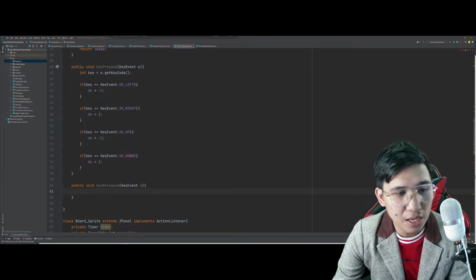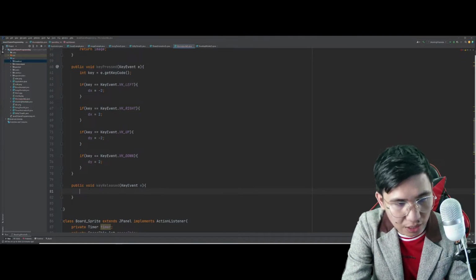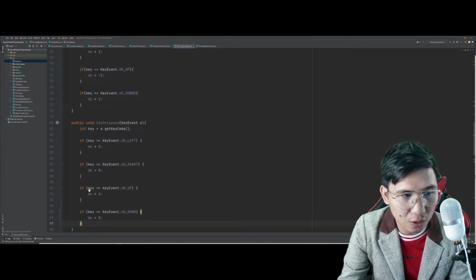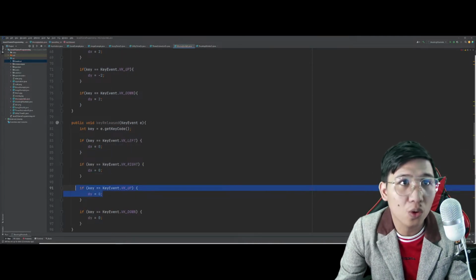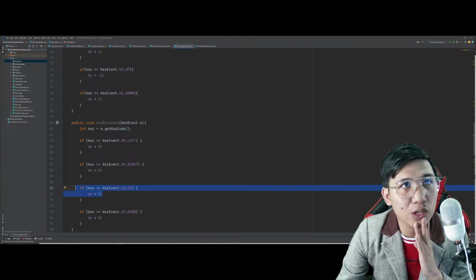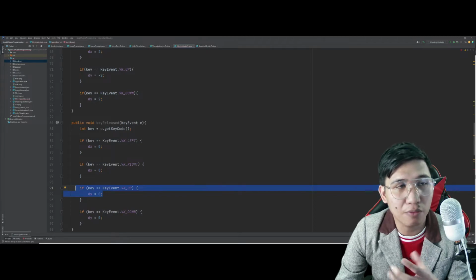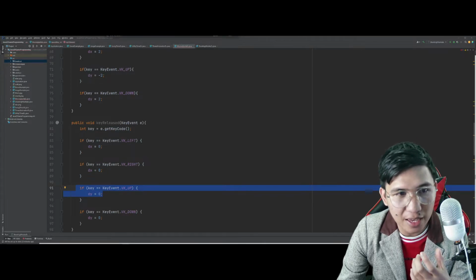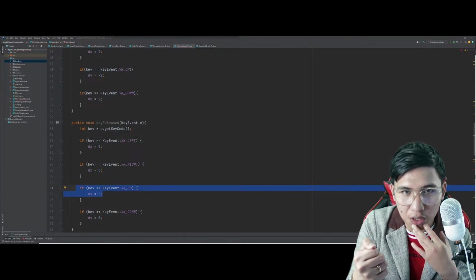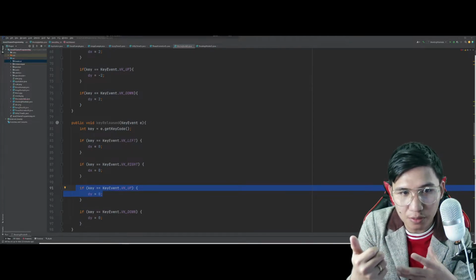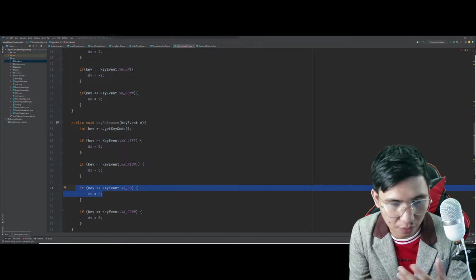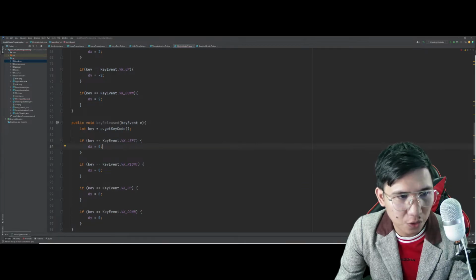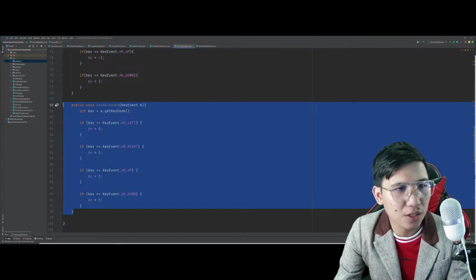We can just simply safely assume na pag nag-release tayo ng keyboard natin, di ba, pinindot mo si up, tapos ni-release mo, walang mangyayari. So, basically, everything will be 0. Ganun siya. Magiging 0 lang siya. Nothing will simply happen if you release the keyboard. Saan nga ba nangyayari si released? Kapag mga fighting games, di ba? If you press a certain button and if you release that, something will happen, like another attack, or a combo will happen, or whatever things na pwedeng mangyari. So in this example, wala namang mangyayari. So let's put everything into 0.